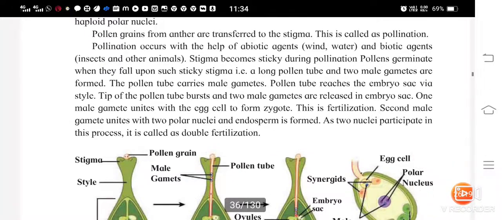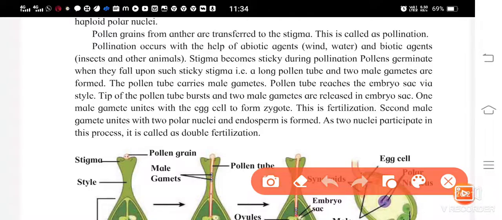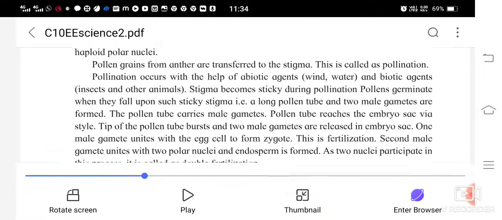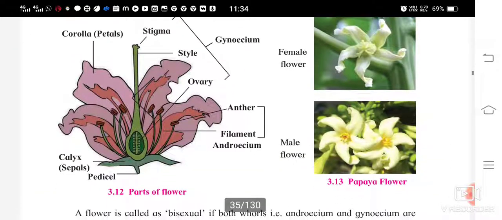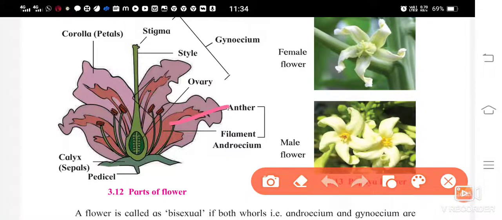Now see, let me tell you, these pollen grains are going to get transferred from the anther to the stigma. Wait, let me show it to you. Here are the pollen grains.